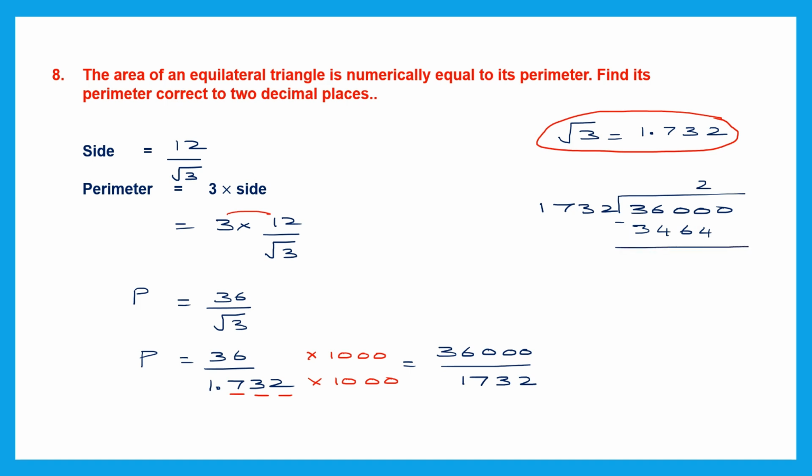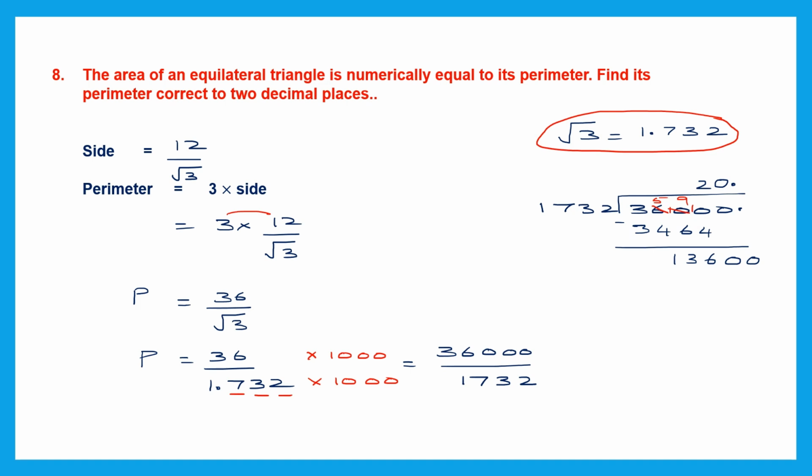We have to borrow from 6, so this becomes 5. This is 10, 9 and 10. 10 minus 4 is 6, 9 minus 6 is 3, 5 minus 4 is 1, and then we bring a 0. As you can see, this number 1360 is smaller than this. So we put a 0 on top, we put a point, carry that point up, bring one more 0 down.